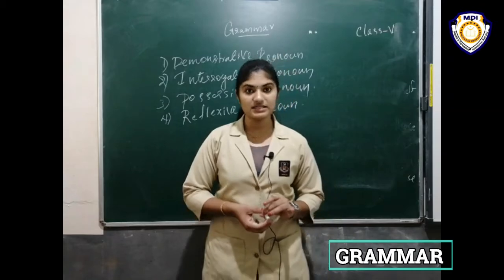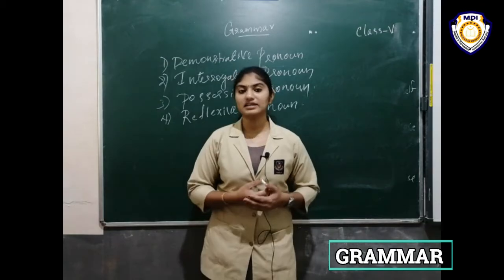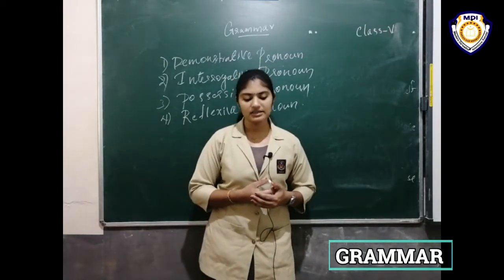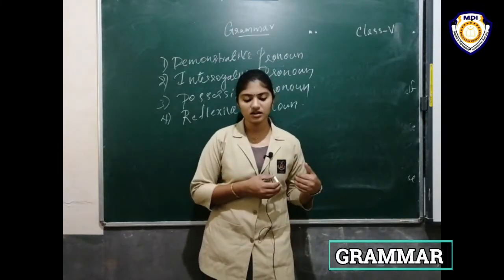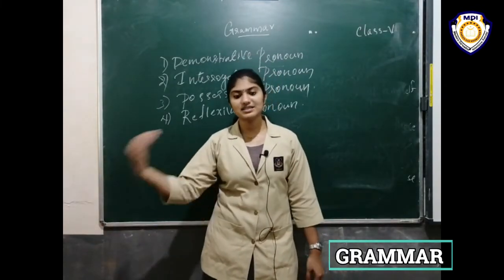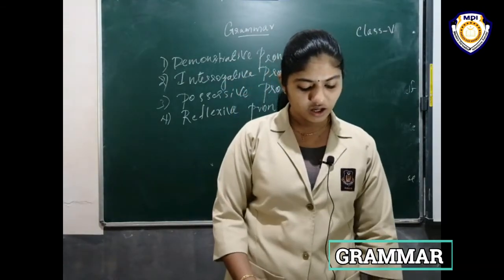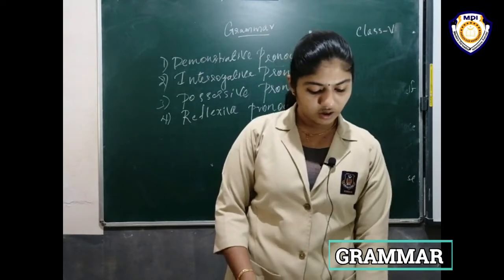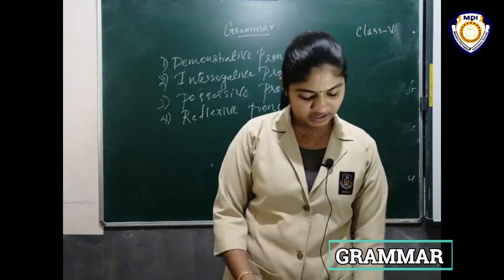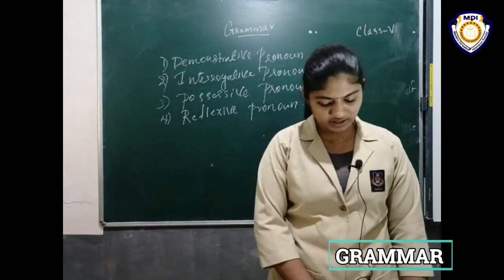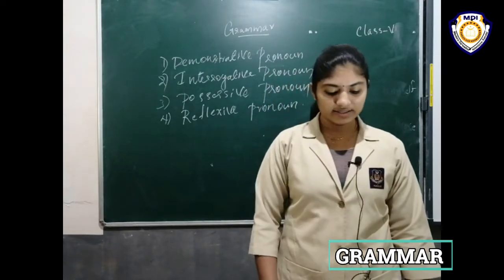This and these stand for nouns that are close by. And then that and those are used for nouns that are further away or distant. Okay, if you remember these points, what have you got? Okay, and then next one, second one.